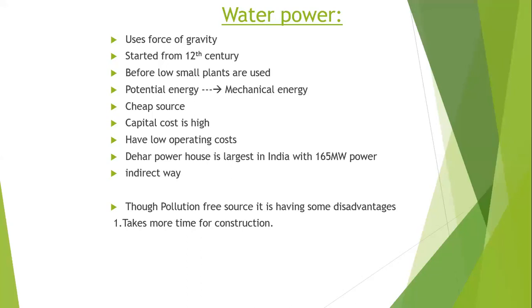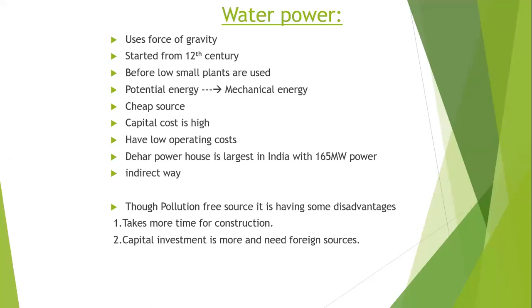And next one is capital investment. Though we are putting huge amounts of capital investment into this, we have to go for foreign sources for the equipment. For example, for turbines, for boilers, we have to import them from foreign sources. So this will take a little bit high cost.